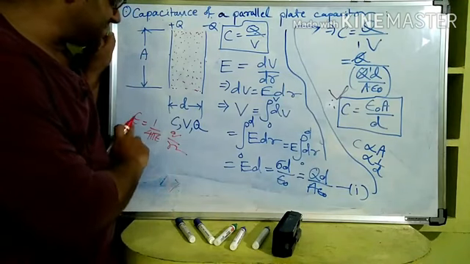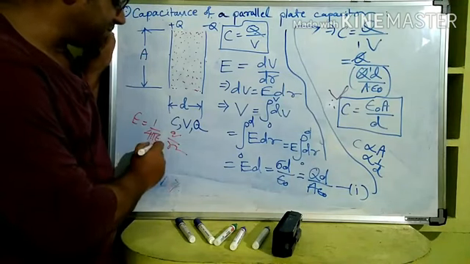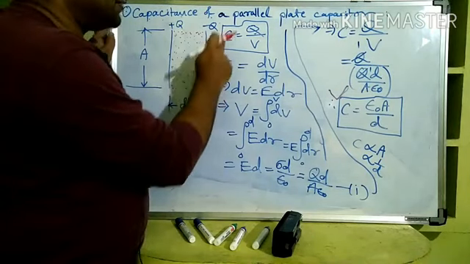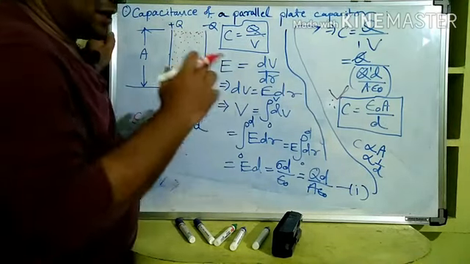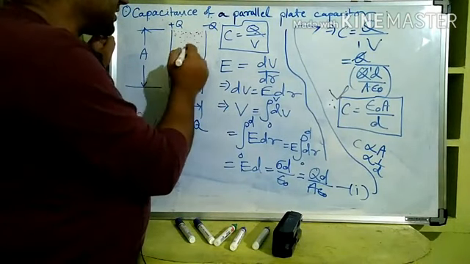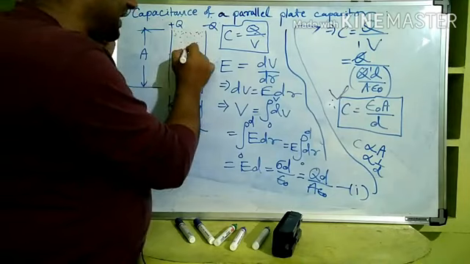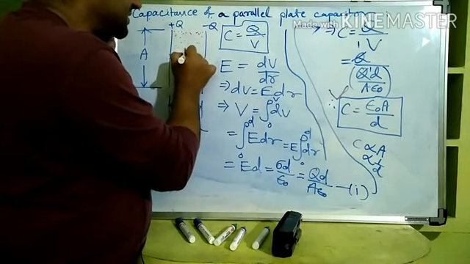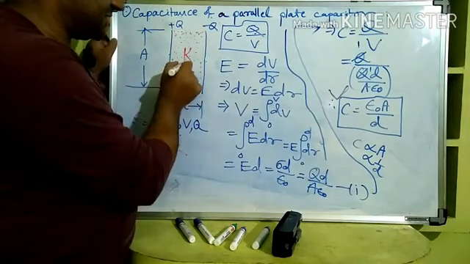So this force depends on the medium. So if E depends on the medium, C also will depend on the medium. Now if that medium is changed, let us say a dielectric slab of dielectric constant K is introduced.